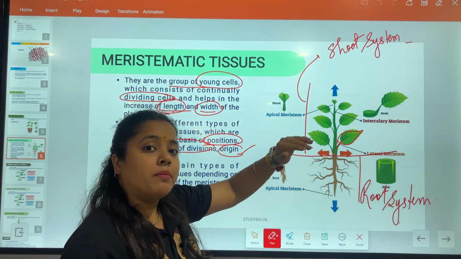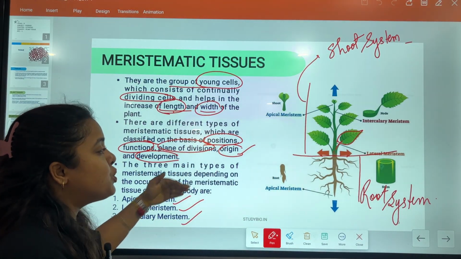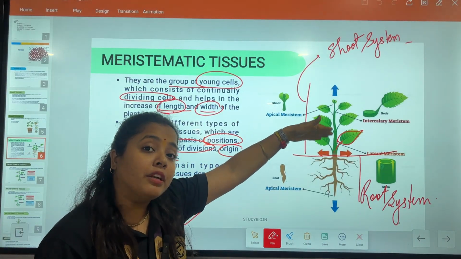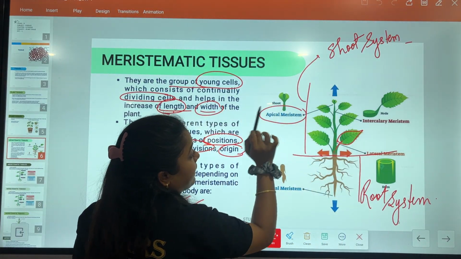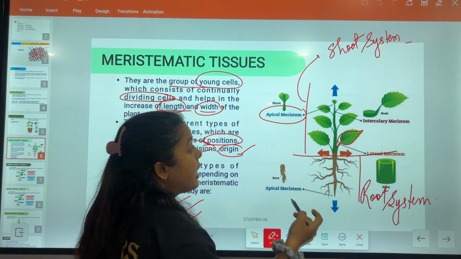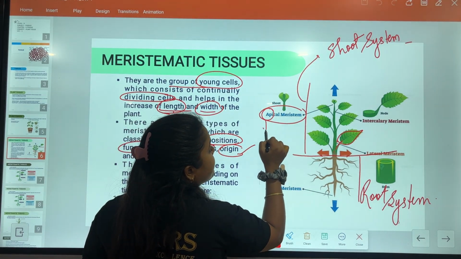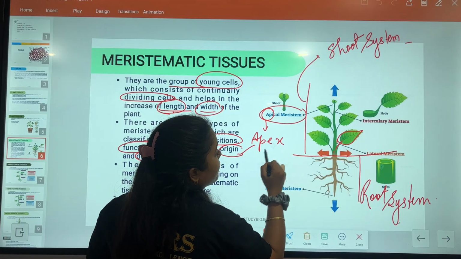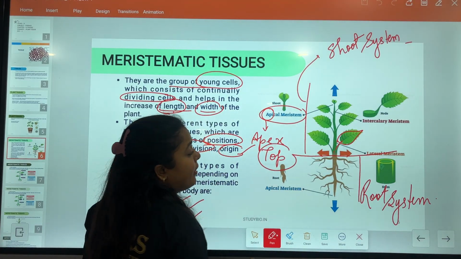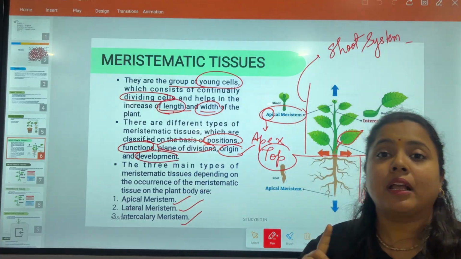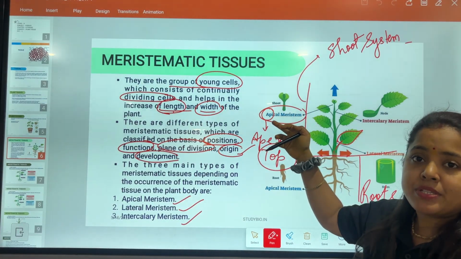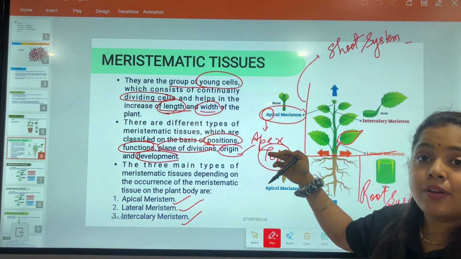The only reason behind this is these three types of tissues which are present in the different parts of the plant. Very first, apical meristematic. See, there is a trick which you have to learn. Apical word comes from apex. Apex means top, on the top. So here, apical meristematic, you need to note that this kind of meristematic tissue is present on the tip of the shoot system and root system.